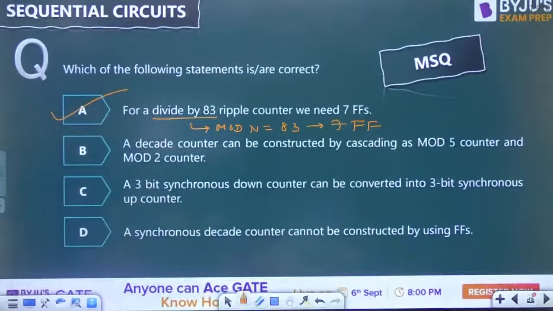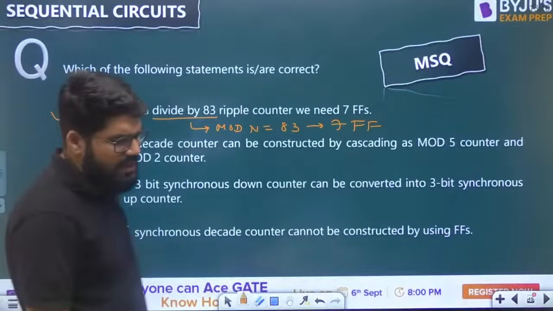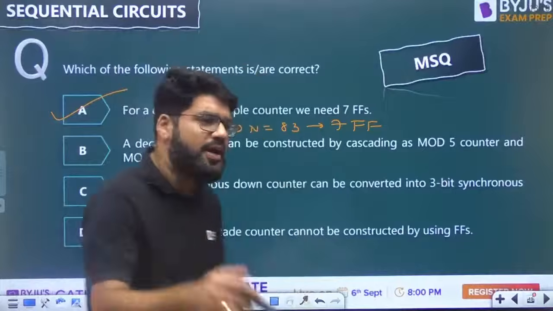Option A: A decade counter can be constructed by cascading a mod 5 and mod 2 counter. Yes, because when you cascade 2 counters, the mod numbers are multiplied, so 5 twos are 10.